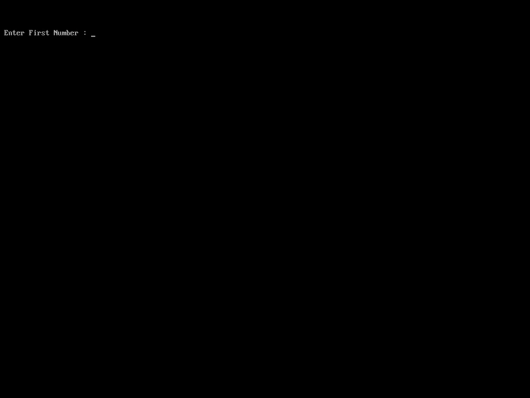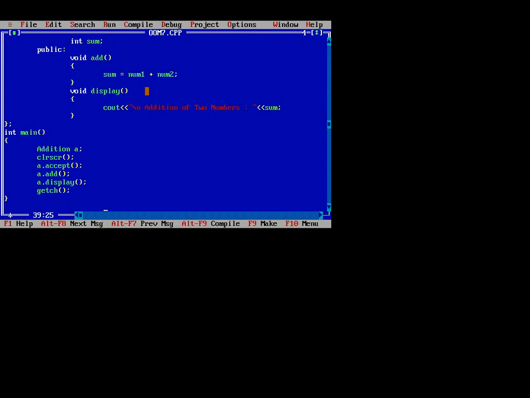We enter the first number, I enter 5. Next second number is 6. So the addition is 11. So these are the three functions. The first function is accept, which we write in the base class. Then the second and third functions are add and display, which we write in the child class. So this is the basic program for inheritance.